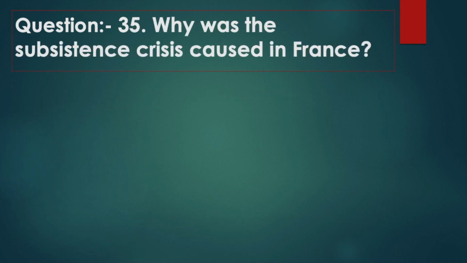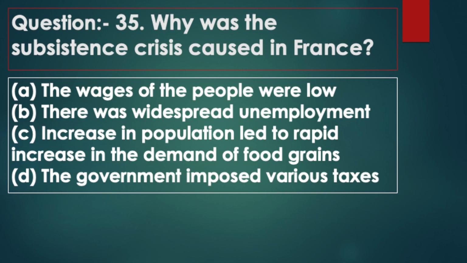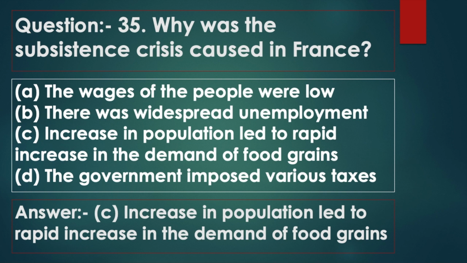Question 35. Why was the subsistence crisis caused in France? Option A, the wages of the people were lost. Option B, there was widespread unemployment. Option C, increase in population led to rapid increase in the demand of food grains. Option D, the government imposed various taxes. Answer: option C, increase in population led to rapid increase in the demand of food grains.